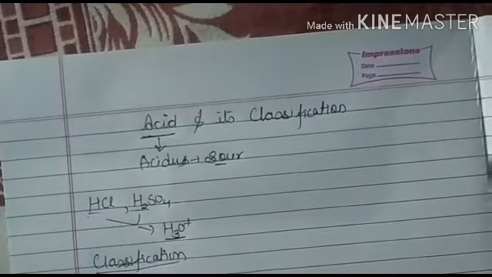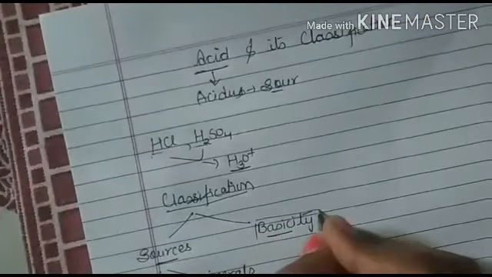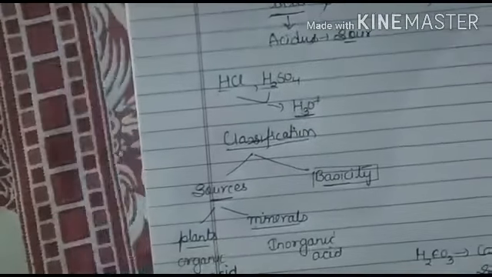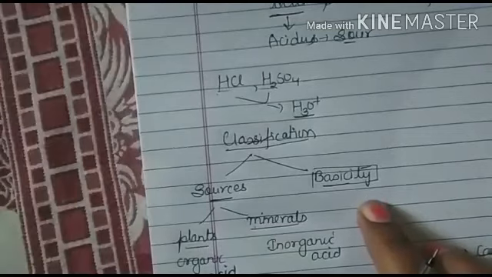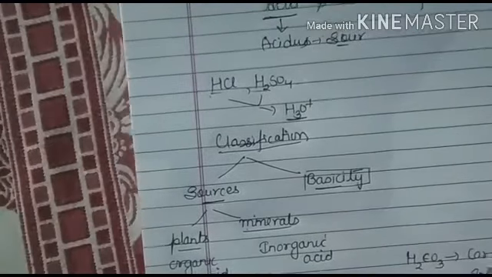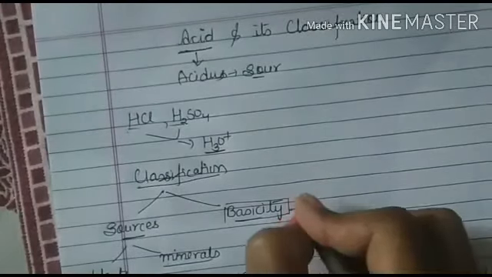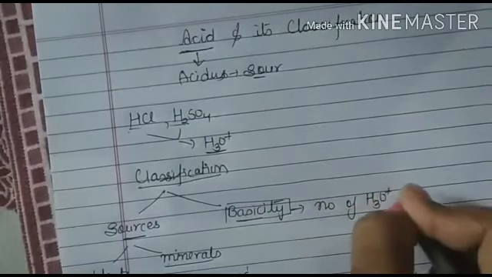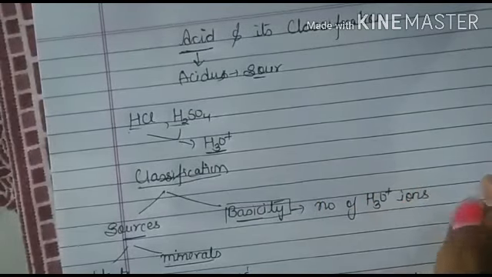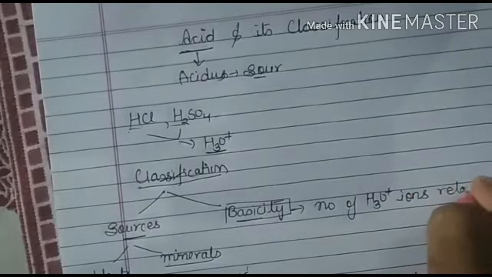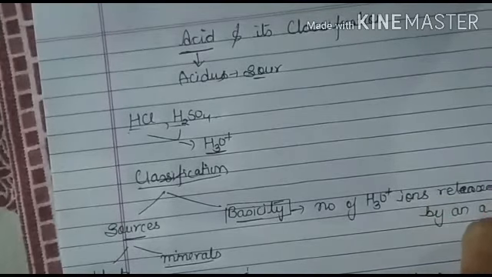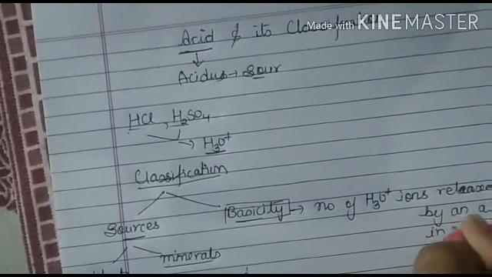Now students, I am starting with the second classification, based upon the basicity. First of all, what is meant by the term basicity of an acid? Basicity of an acid means the number of H3O positive, the hydronium ions, released by an acid in water.